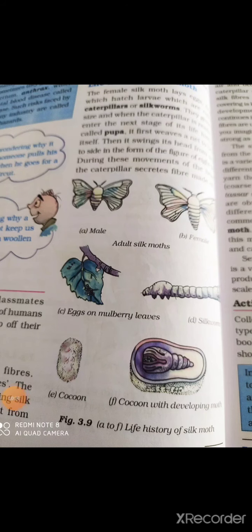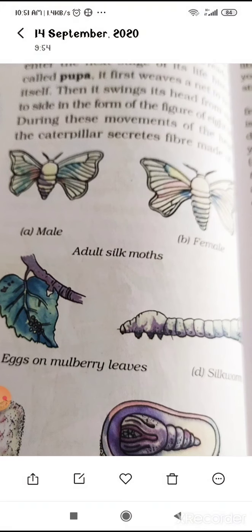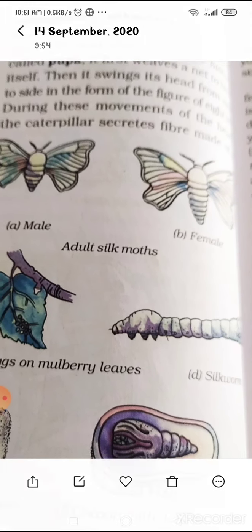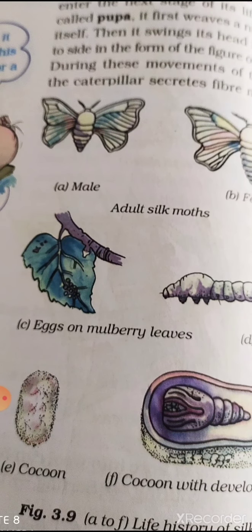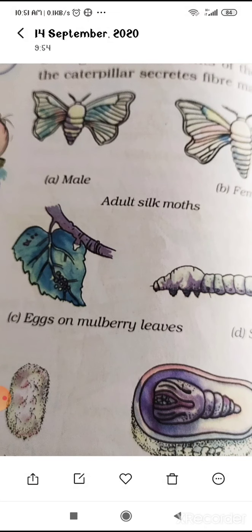Okay, so we are just going to discuss about the life cycle of the silk moth. The female silk moth lays the pale yellow eggs on the leaves of the tree. You can see it is the silk moths. That is the male silk moth and it is the female silk moth, and they just lay the eggs on the mulberry leaf, and after some time, okay, 2 weeks, after 2 weeks time.